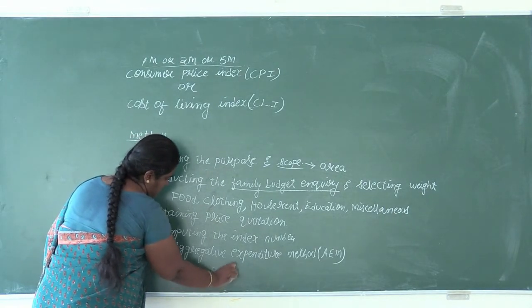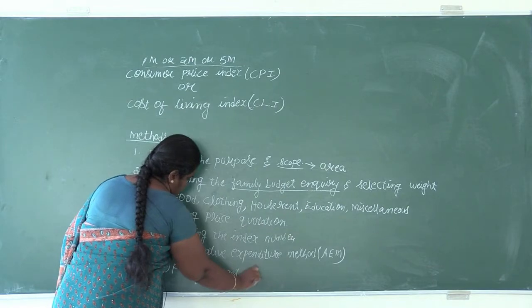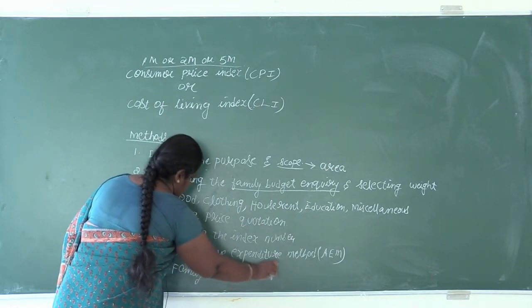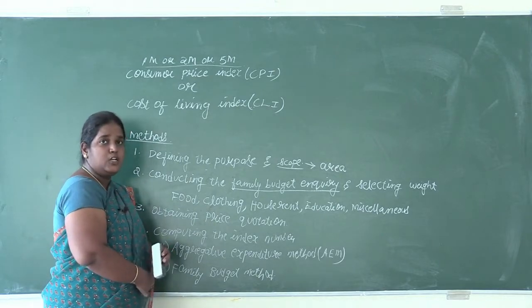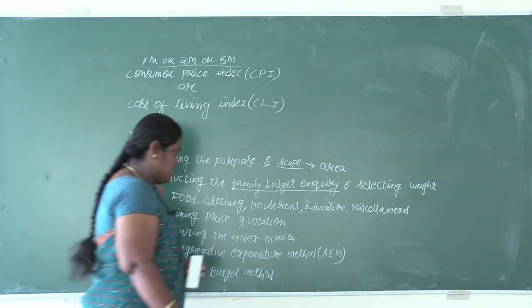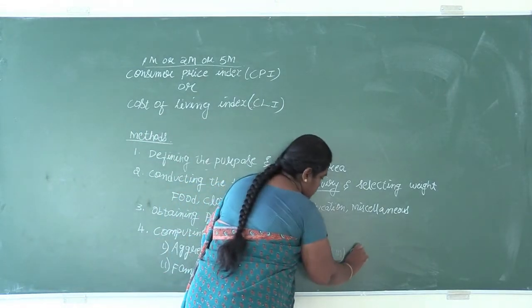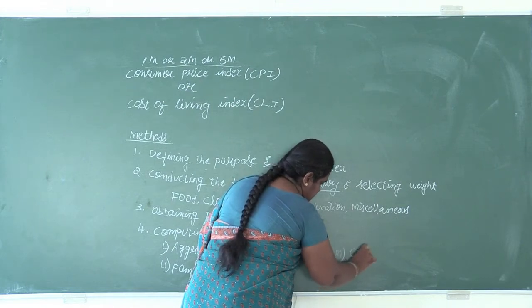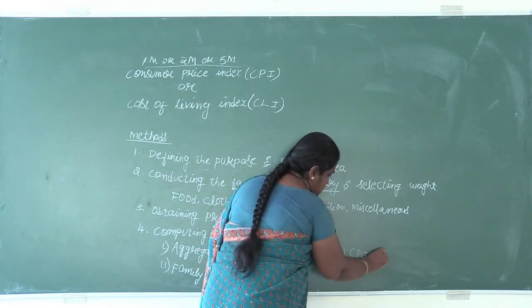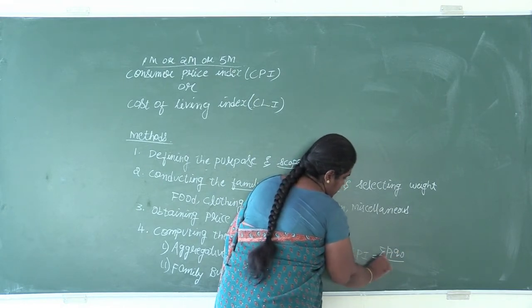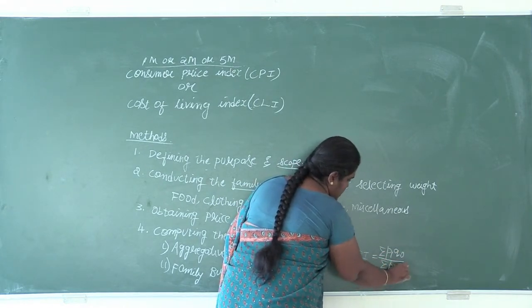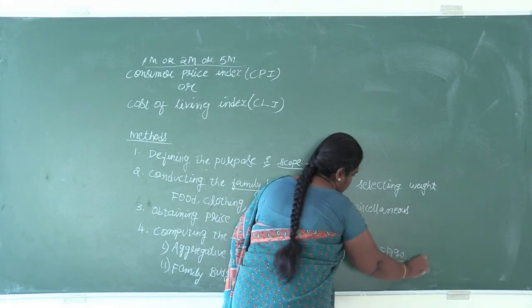In the aggregative expenditure method, the base year quantity is taken as weight. So the formula will be CPI equals sigma P1 Q0 divided by sigma P0 Q0 into 100.